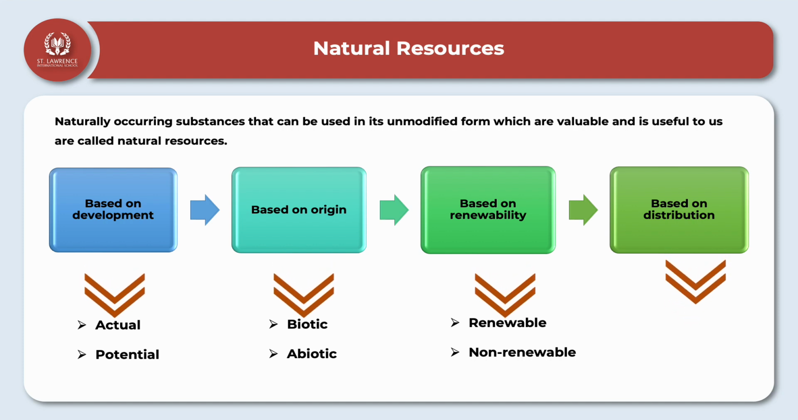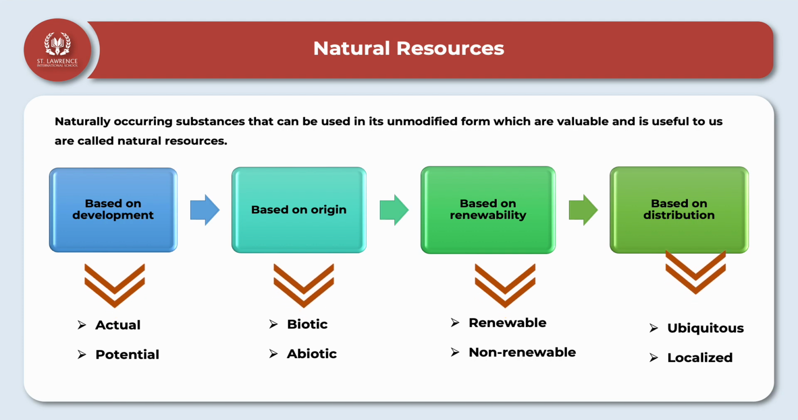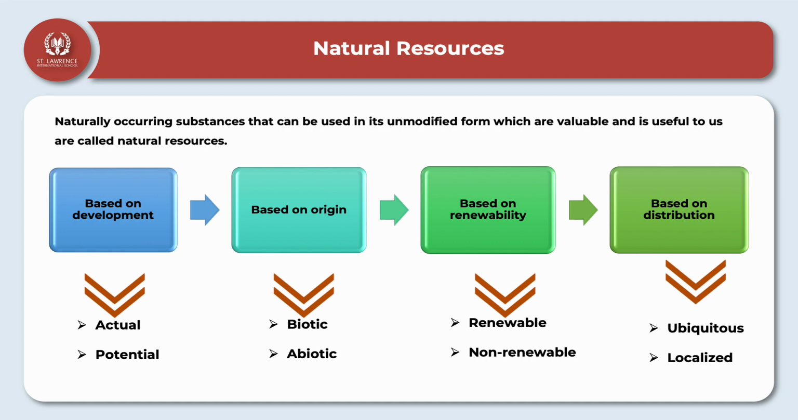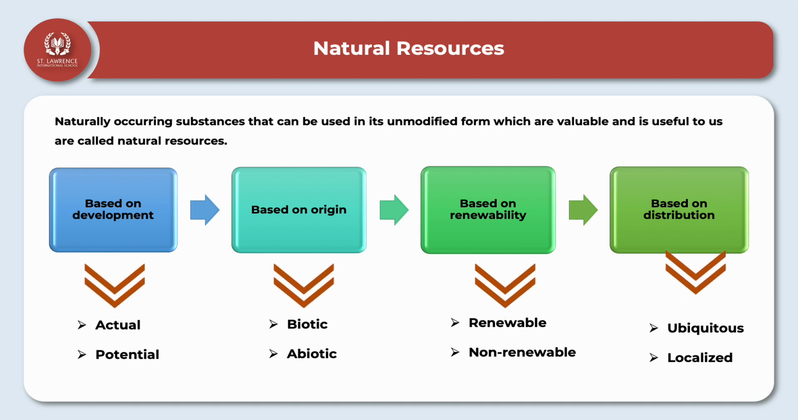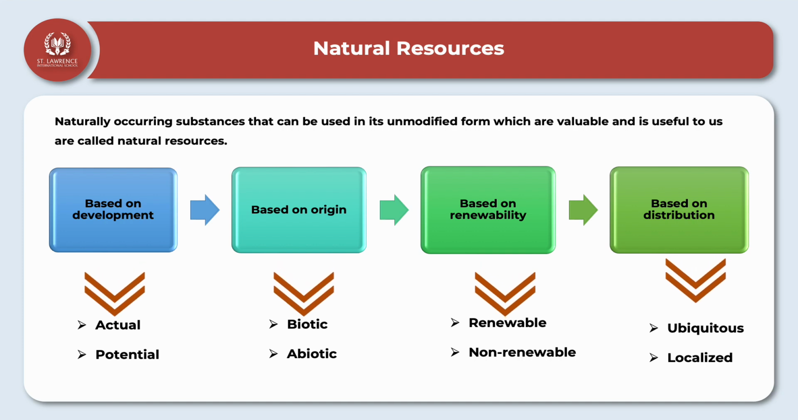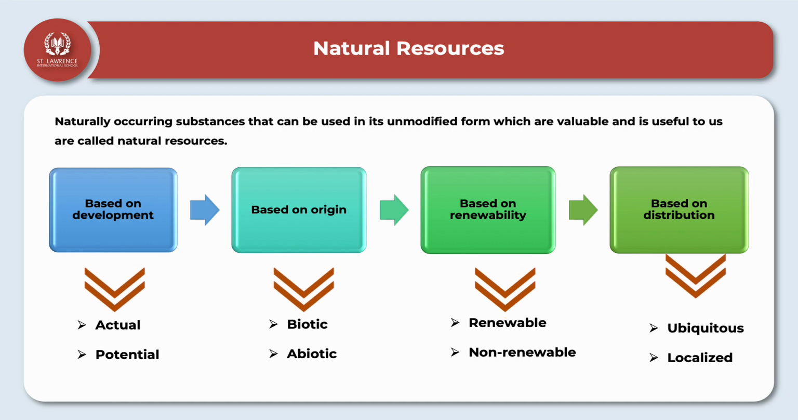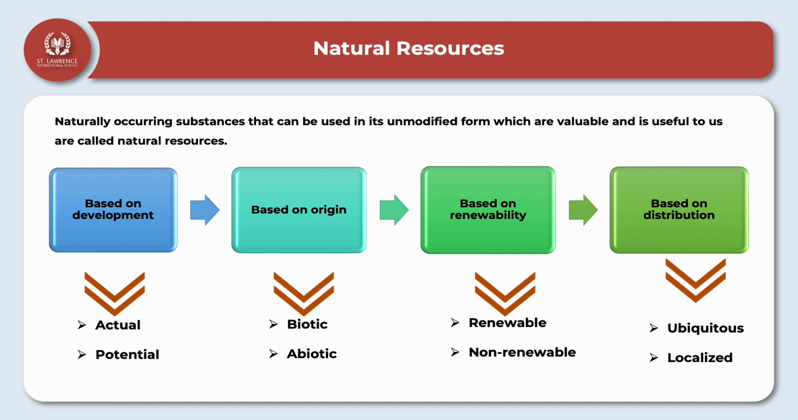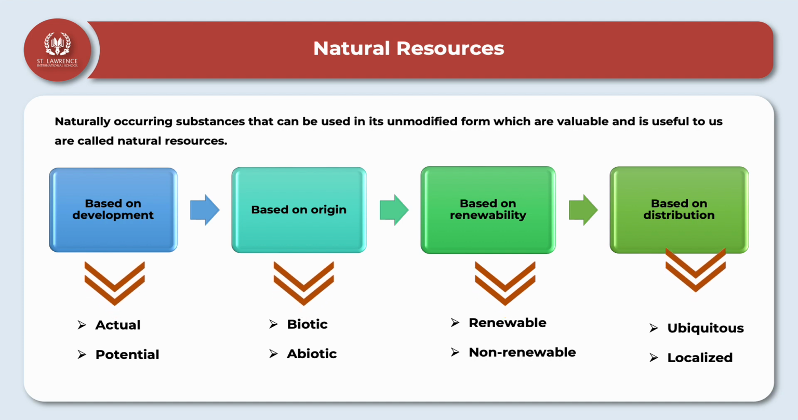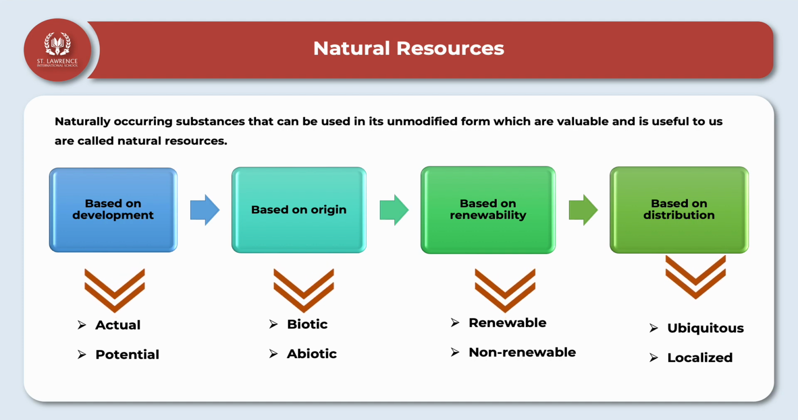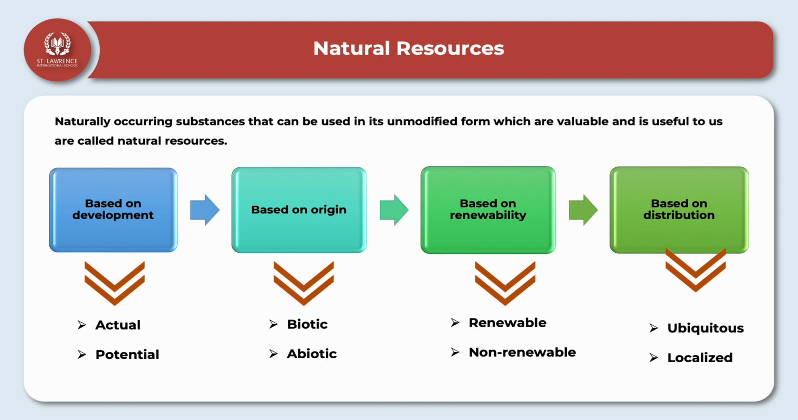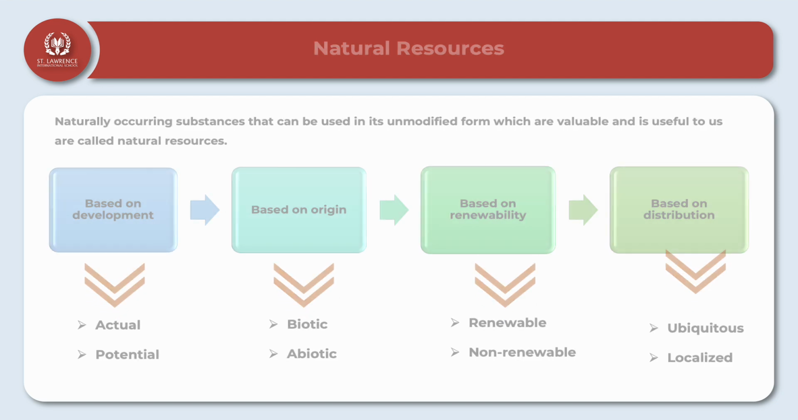Now, on the basis of distribution, the natural resources are again classified into ubiquitous and localized. Ubiquitous, the word itself means existing everywhere. So, the resources that are available everywhere are called ubiquitous. For example, air, sunlight. These are examples of ubiquitous resources. Whereas localized resources are the resources that can be found only in certain places. Okay, for example, gold, silver. These cannot be found everywhere, right? So they are called localized resources.